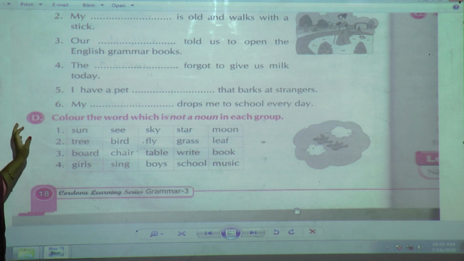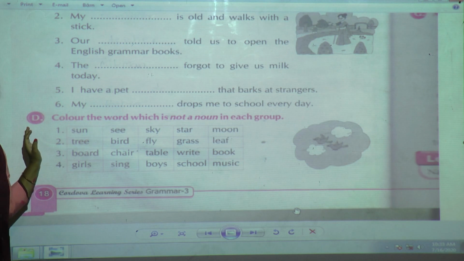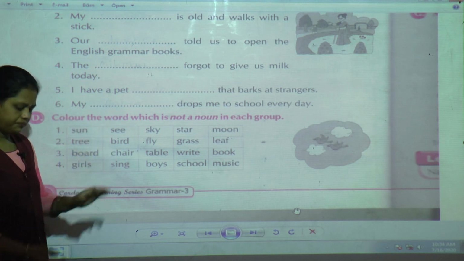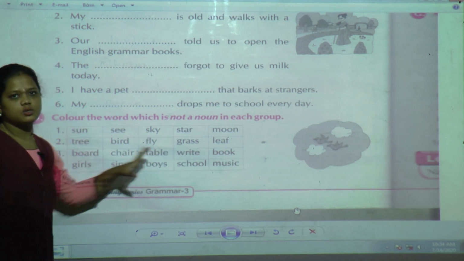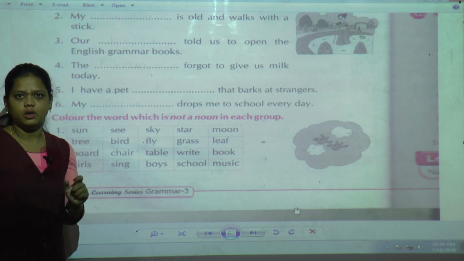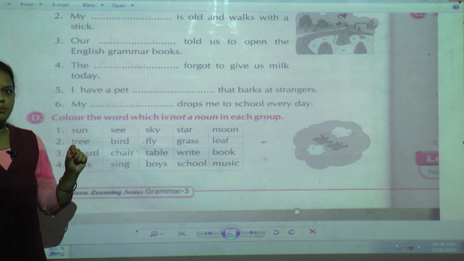Now one more question we have solved, which I think you have done. Once again I am going to repeat it. In the boxes the words are given, and we have to find out which word is not a noun. What we have to do is color that word with the help of crayons.